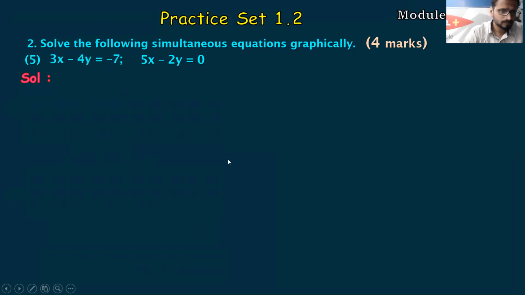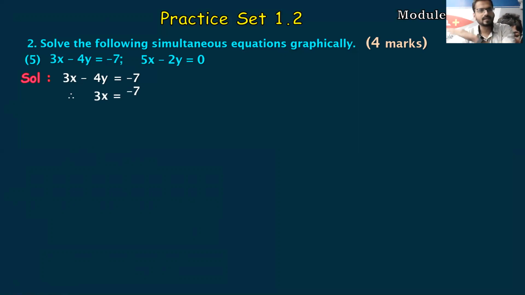Okay, let's start. So first the equation we'll write. Now, as I told you in the previous sum also, we have to make an equation with one variable equal to some other variable, and the number will be on the right hand side. But the variable on the left hand side has to be a positive one. If you observe in this case, x is a positive one, whereas y is a negative variable. So I would preferably shift y to the right hand side. So 3x I'll keep as it is, equals minus 4 shifted to the right hand side, it will become plus 4y.